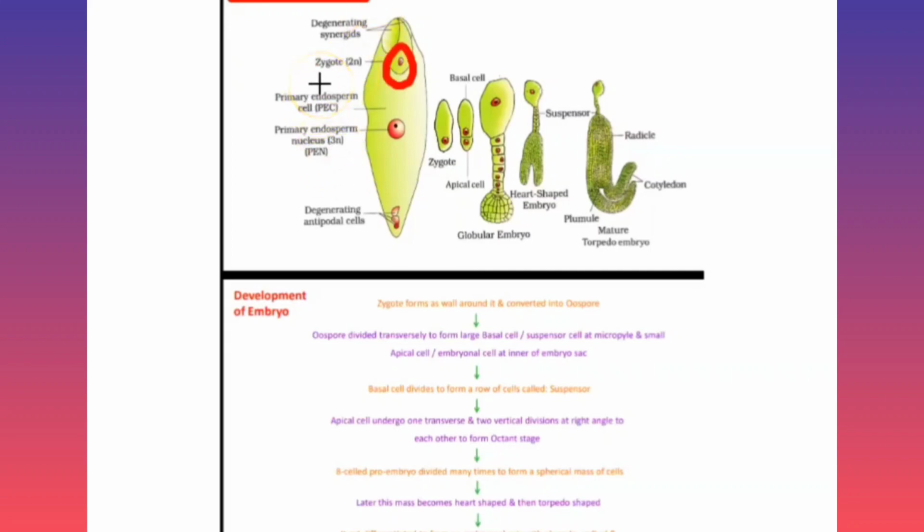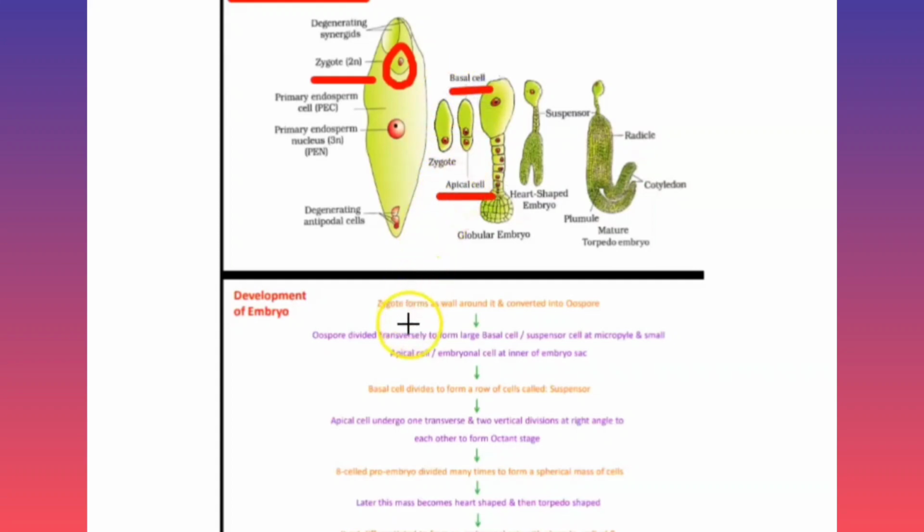Embryo is developed from the diploid zygote, and that zygote is the cell which is formed by the fusion of two haploid cells, that is the male gamete and female gamete. Or we can say that zygote is the product of fertilization, and that zygote develops into embryo. That diploid zygote initially divides into two cells, that is the apical cell and basal cell.